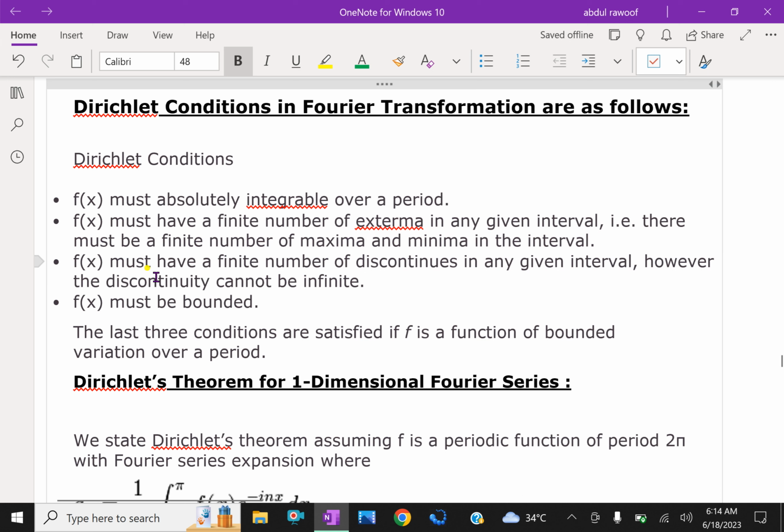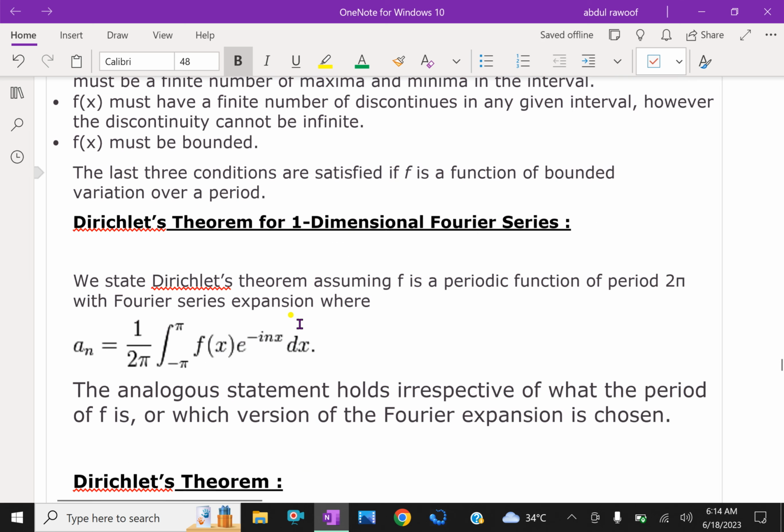f of x must have a finite number of discontinuities in any given interval. However, the discontinuity cannot be infinite. Next one, f of x must be bounded by the limits. The last three conditions are satisfied if f is a function of bounded variation over a period.